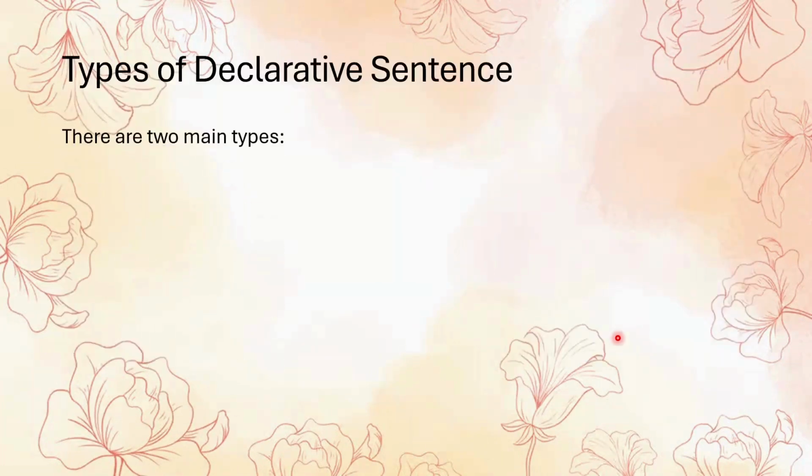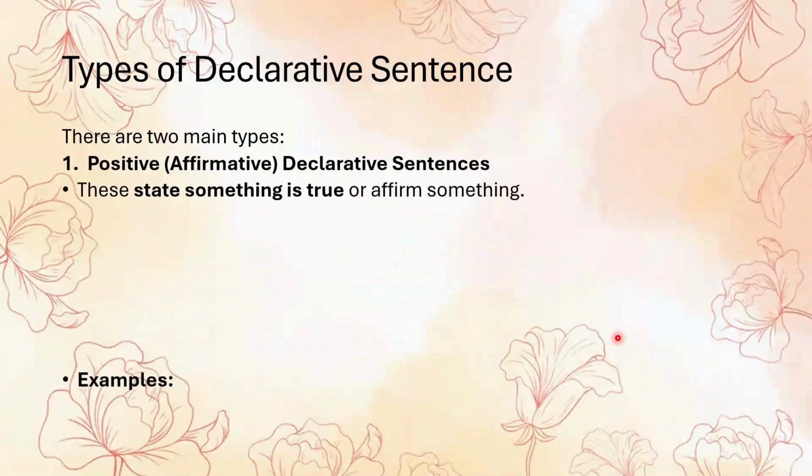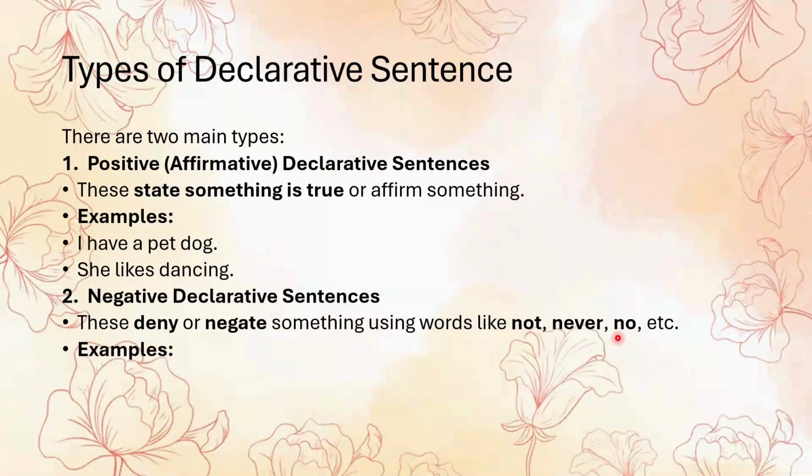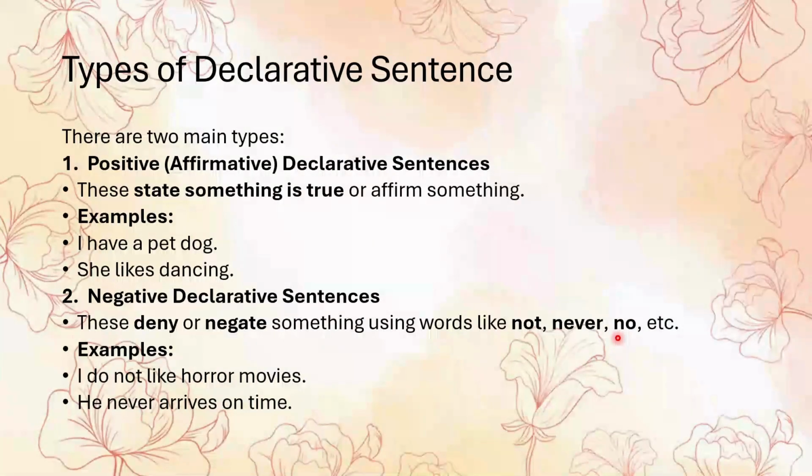Now let's talk about the types of declarative sentence. A declarative sentence has two main types, that is the positive or affirmative and the negative. Positive states something is true or affirms it, like, I have a pet dog. She likes dancing. There is no negative word, so it is a positive or affirmative declarative sentence.